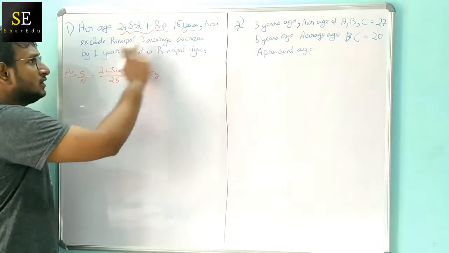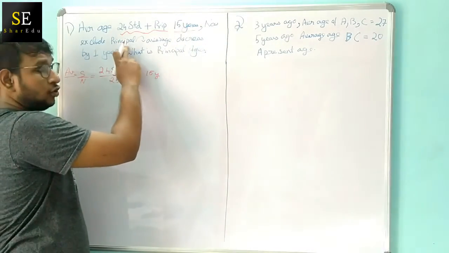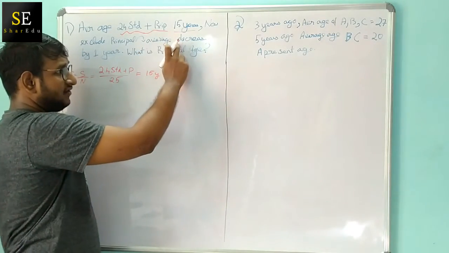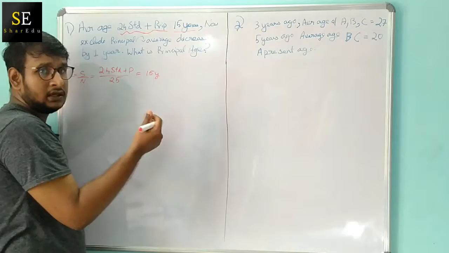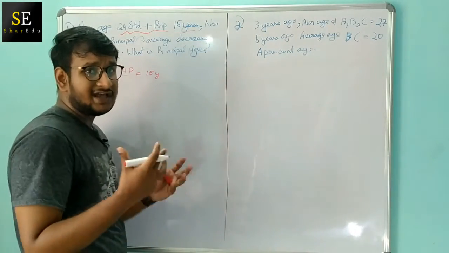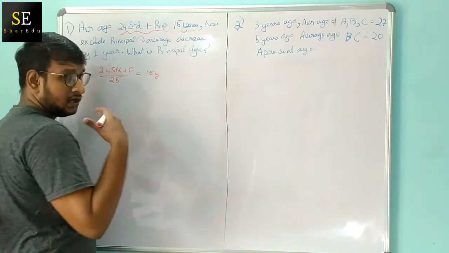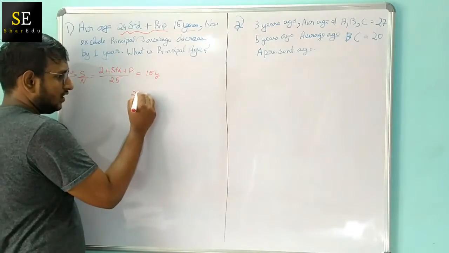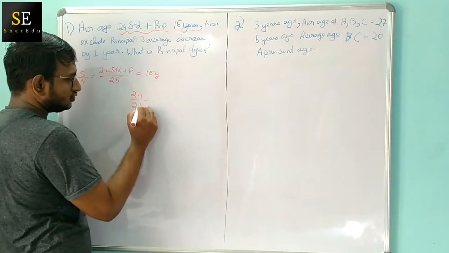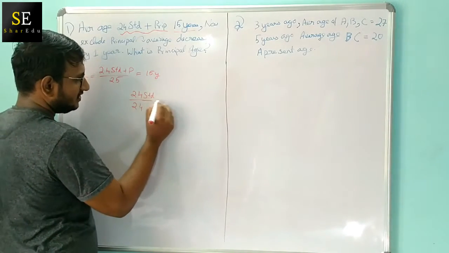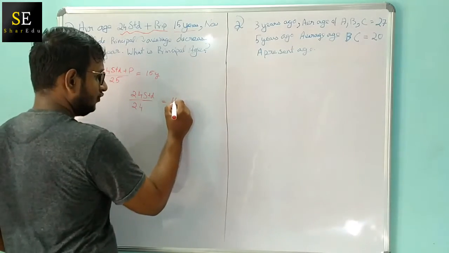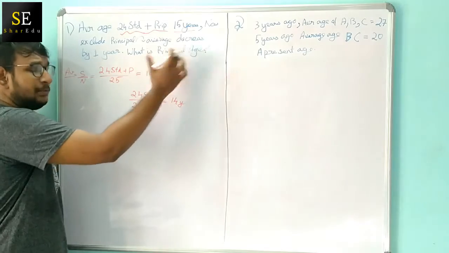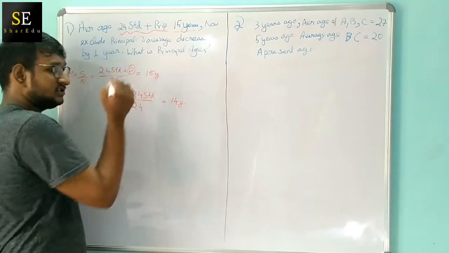Let's move on to the second one. Now exclude the principal. They are excluding the principal and getting the average. Now the average is decreased by 1 year. So the average for only the 24 students is 14 years. Now what they are asking is, what is the principal's age?